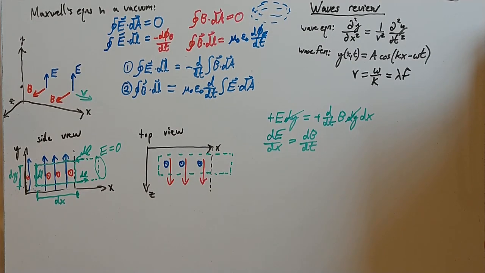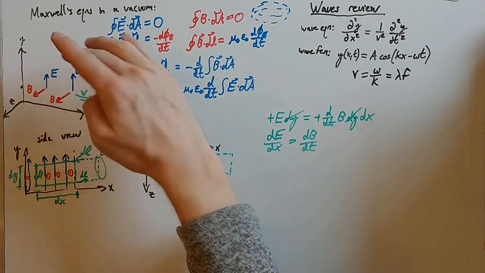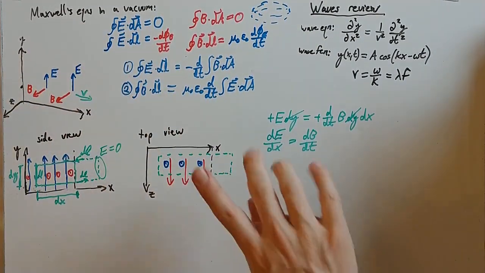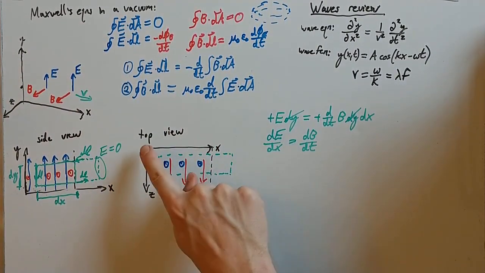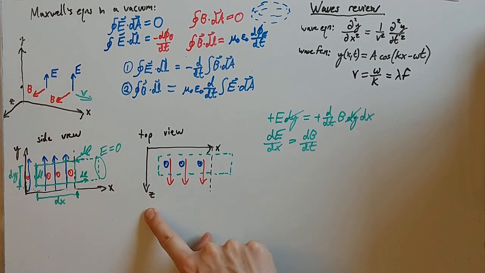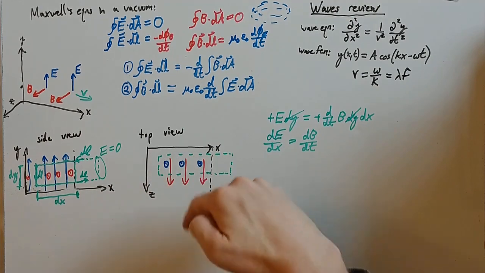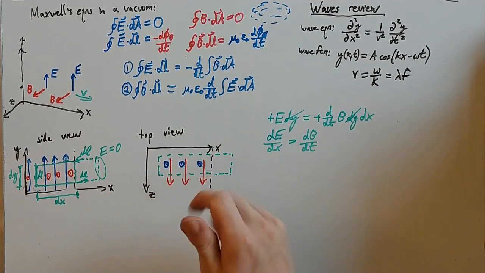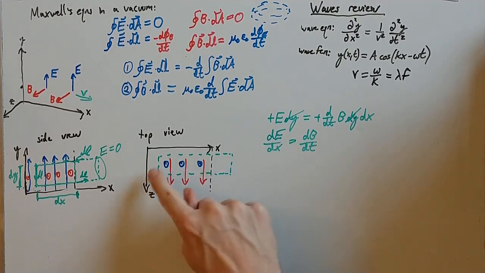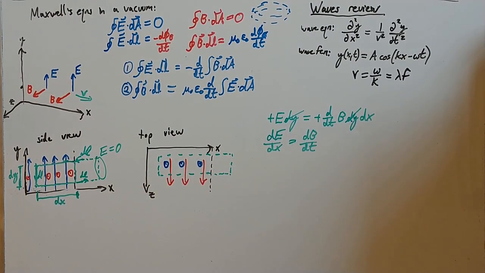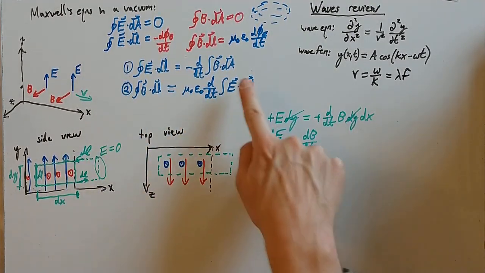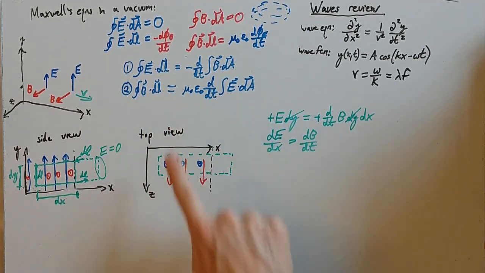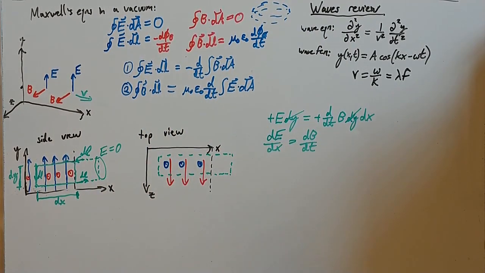I also want to think about another view of this situation. I want to think about looking at this situation now from the top. All right, so now we're going to look down from the top, and we've got x versus z here. So this is looking down our way from the top, so now you can see the B fields are kind of going in the positive z, right? And the E fields are going to be coming up towards you, right? And now I want to draw another loop and evaluate equation number 2 here. Okay, so let's do that.